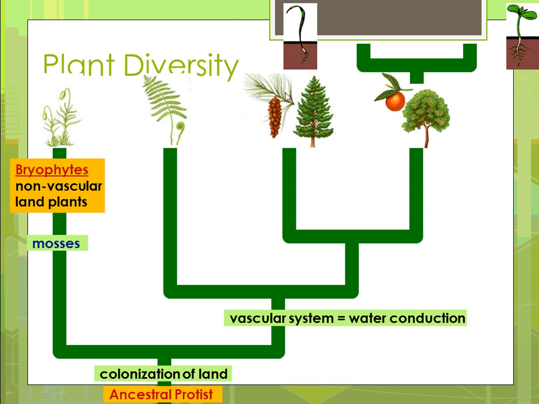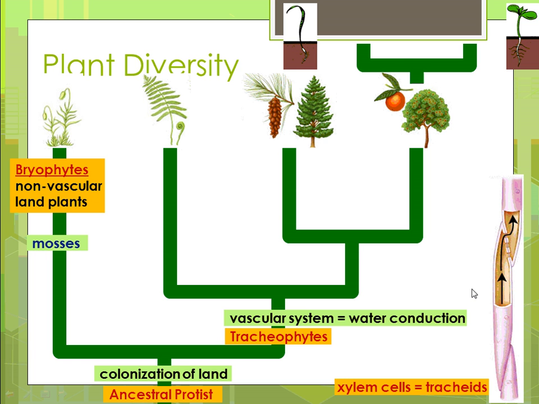So everything from here on out is going to have a vascular system that includes xylem and phloem, and it's going to conduct water and nutrients. And so we call these tracheophytes because they have tracheids, which are the little elements that make up vascular tissue. So right here, as we see, these xylem cells are actually themselves called tracheids, and they are dead at functional maturity.